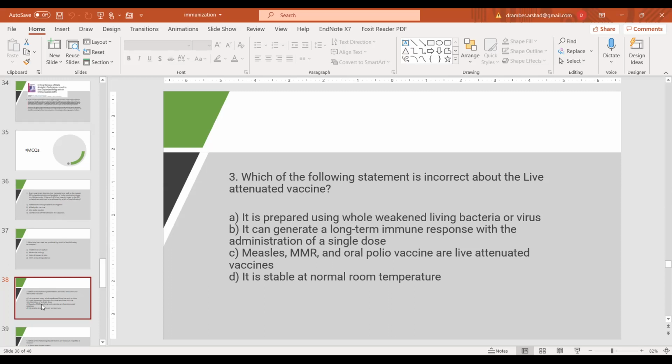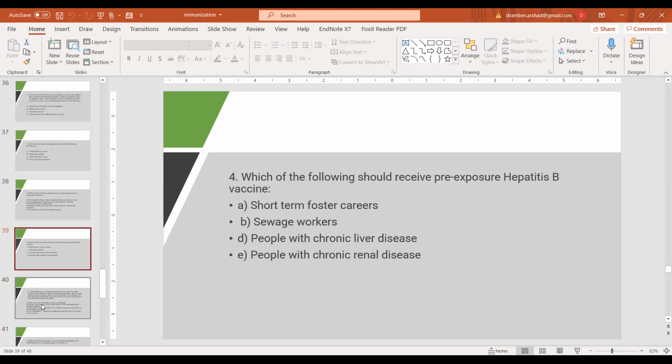D is the right answer because these live vaccines are vulnerable to heat and heat sensitive, and they are not stable, and the VVM is given for monitoring the viability on the vial. So D is the right option.